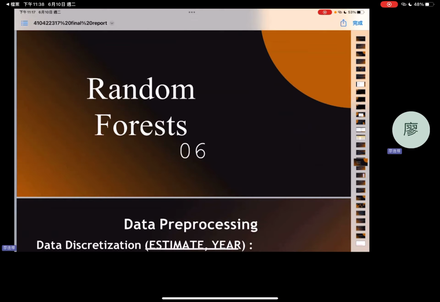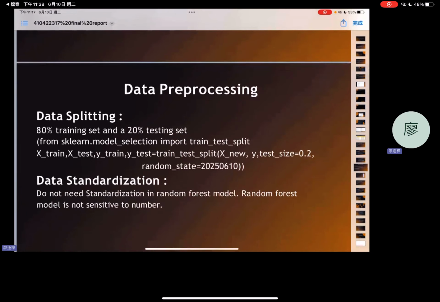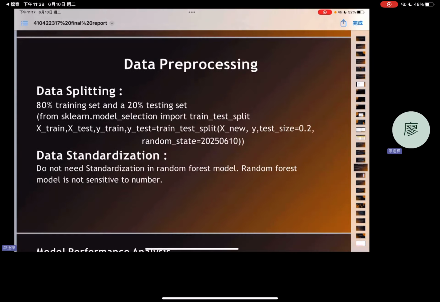Random forest. In random forest, the dimensionality reduction and encoding are the same as mentioned earlier, data splitting too, and we don't need data standardization. The cost of the random forest model is not sensitive to the number.